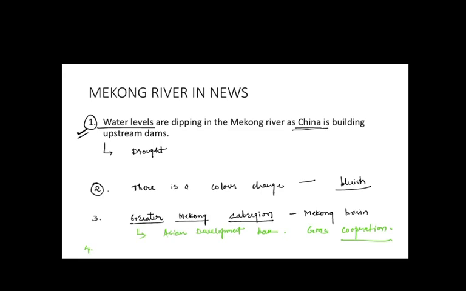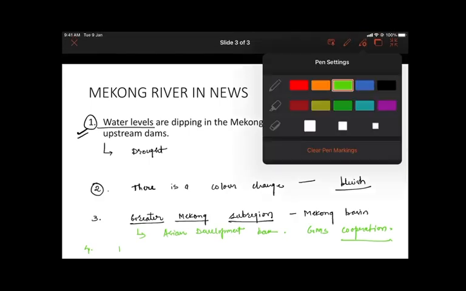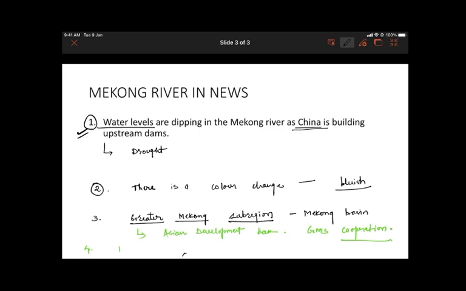Also, there is Mekong Ganga Cooperation. Mekong Ganga Cooperation was established in the year 2000 at Vientiane, which is the capital of Laos, and it comprises six member countries, including India.